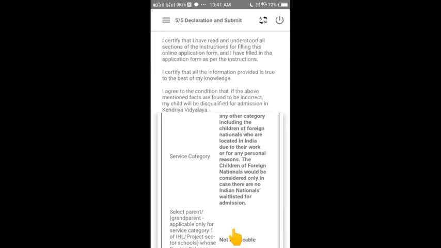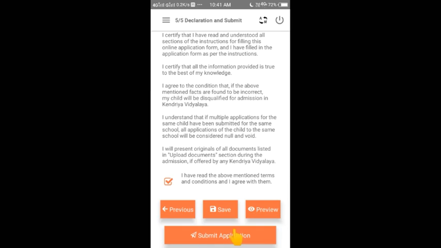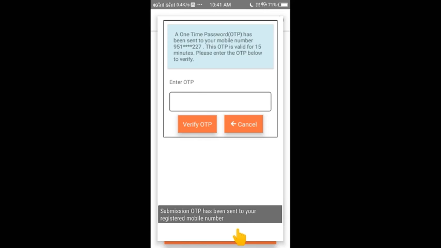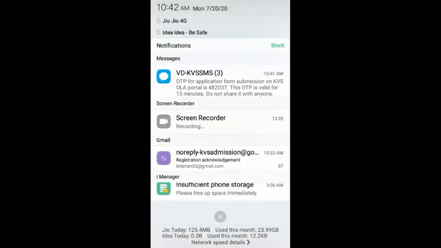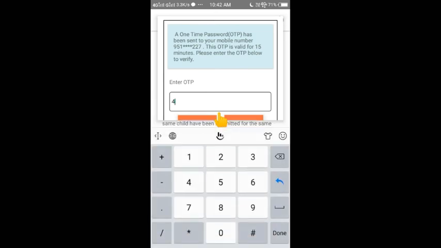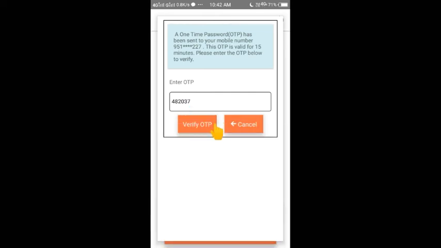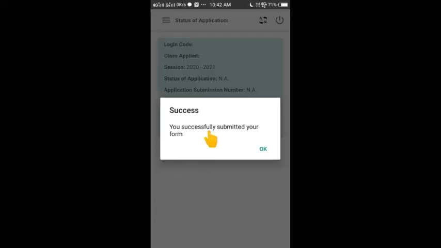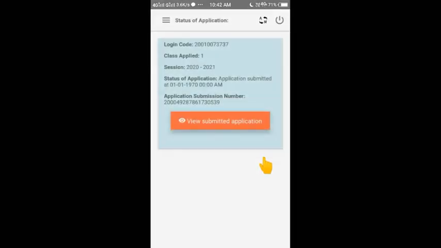Okay, and back, and submit application. Yes, it will show. You need to submit again with OTP. After that it will be submitted. It means the form is asking whether you want to submit it now or submit later. So again 482037, 482037 and done. Submit it. Verify OTP. Your OTP is submitted.